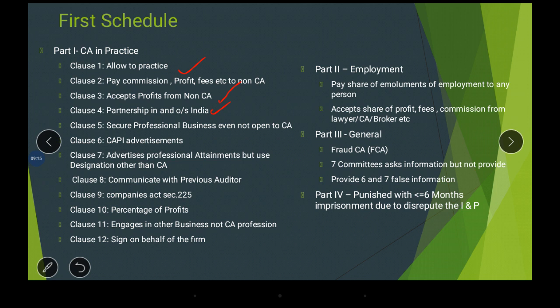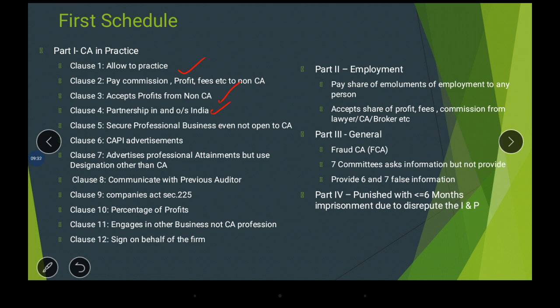So the first part, you know, is a member in practice. The second part is in the employment of service. He pays his employment emoluments to the HR and the consultancy and he accepts the share of profit, fees and commission from different persons, that is a lawyer, CA and broker, etc.